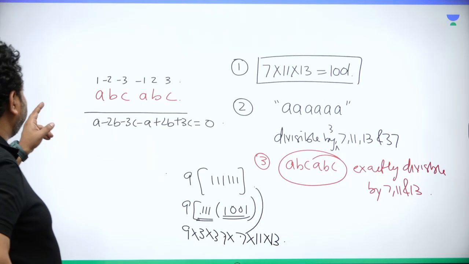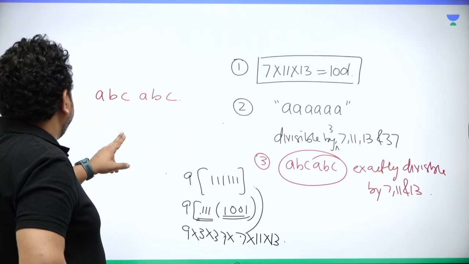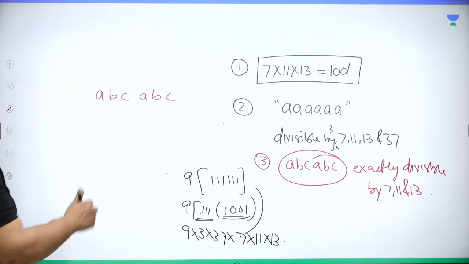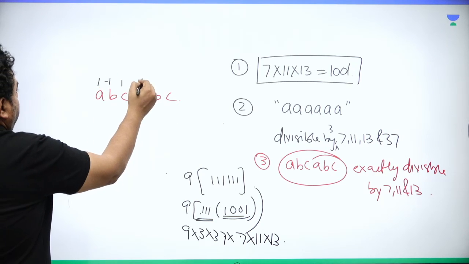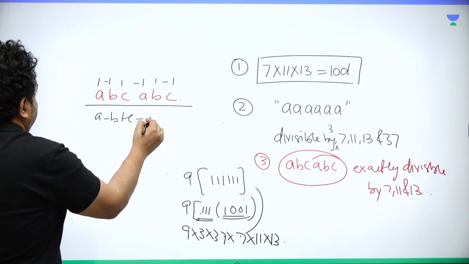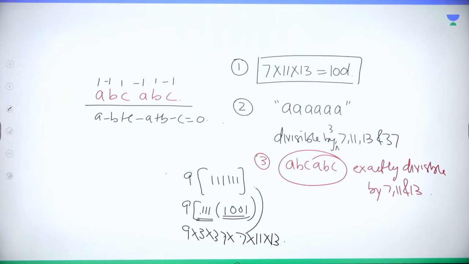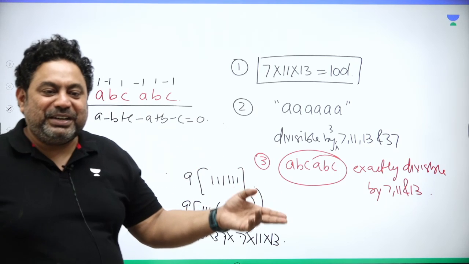Similarly, you may check the divisibility rule of 11. So if you want to check for 11, just put 1 minus 1, 1 minus 1, 1 minus 1. It would be A minus B plus C minus A plus B minus C, which is again equal to 0. So again, this number is exactly divisible by 11, right?